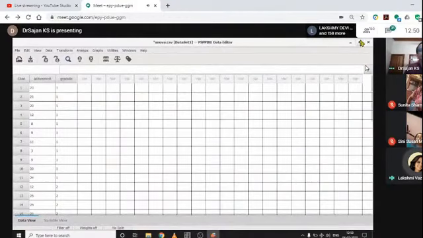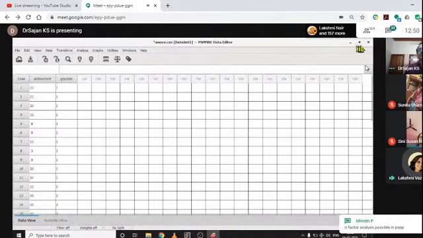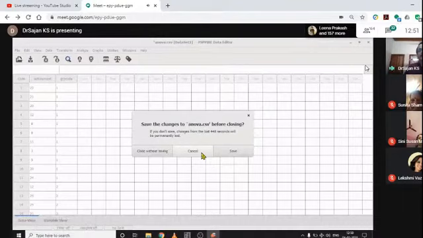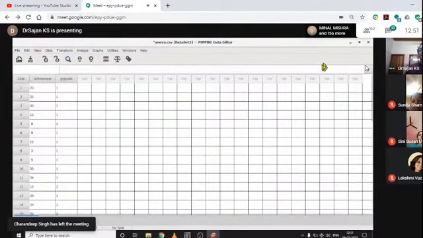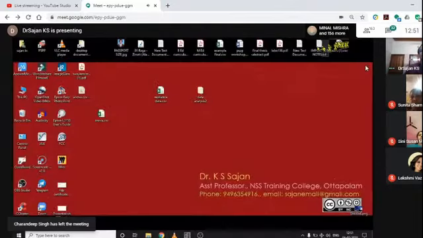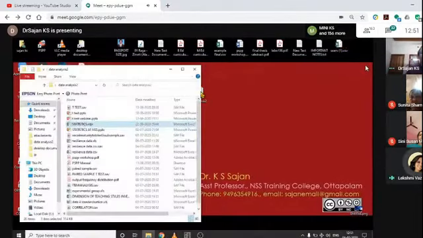Then Divya Rajesh is asking how to draw a normality curve in Excel. I haven't yet tweaked that in Excel. It is easily created in PSPP, which I already demonstrated. That's all, I think. Okay.